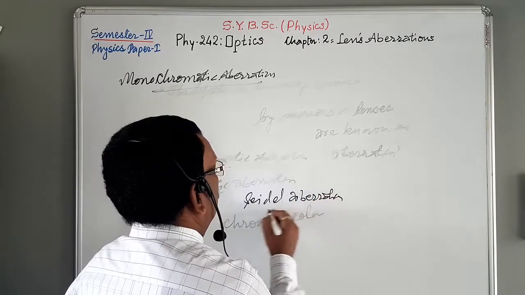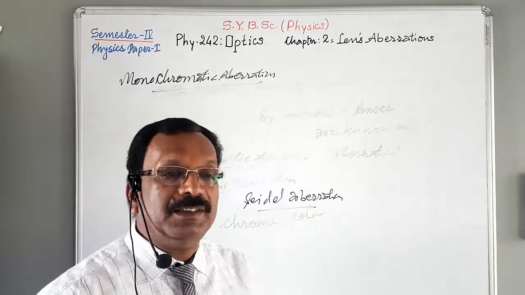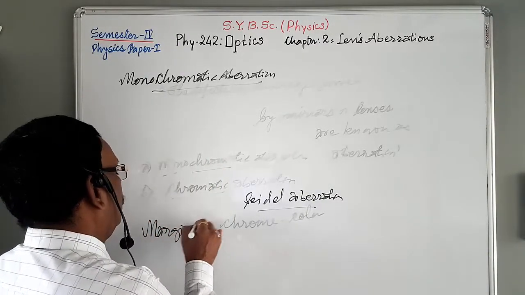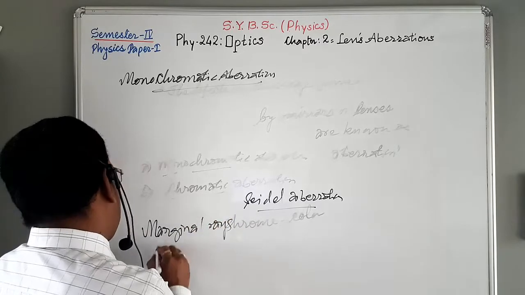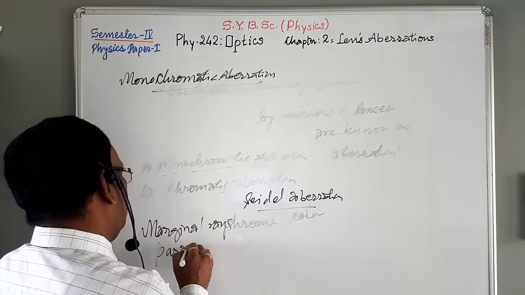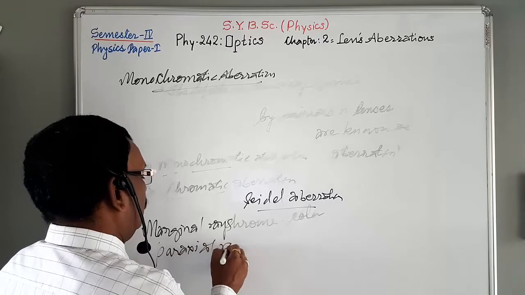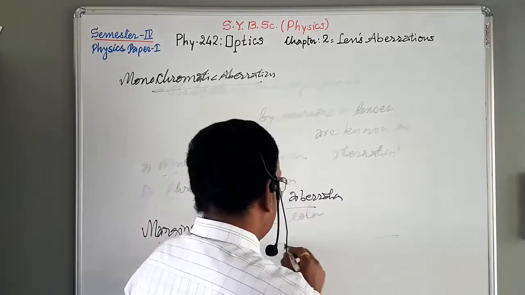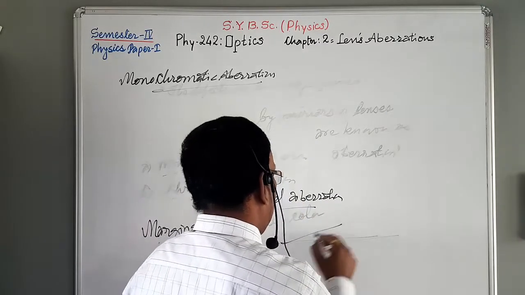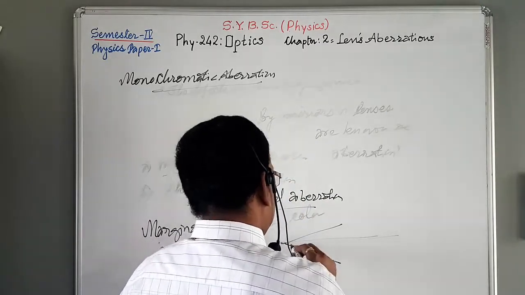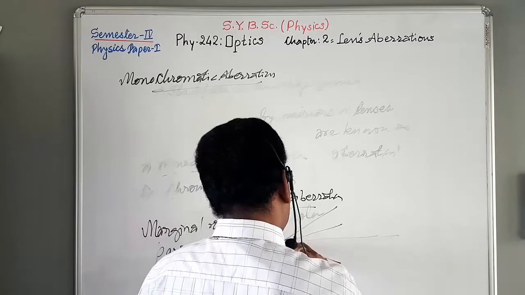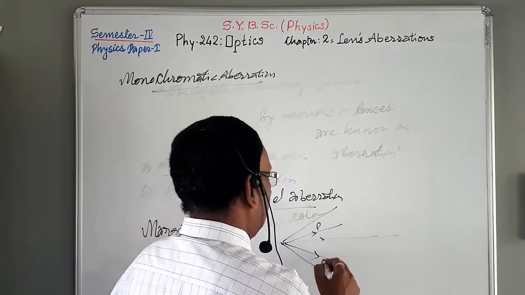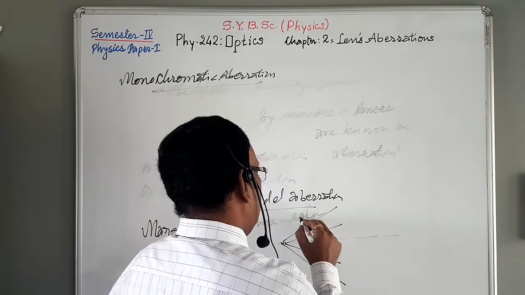There are two types of rays, paraxial rays and marginal rays. Paraxial rays are very close to the principal axis, and marginal rays are away from the principal axis. These are the paraxial rays and these are the marginal rays.